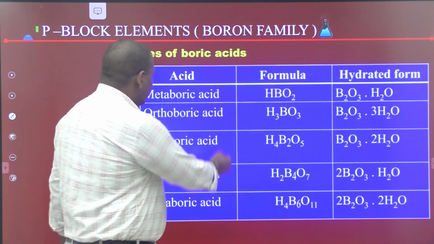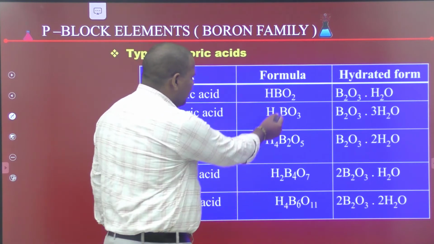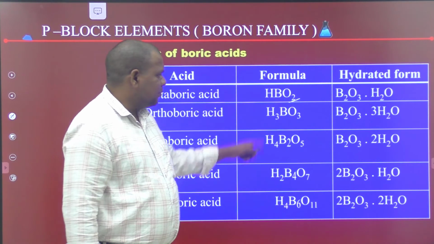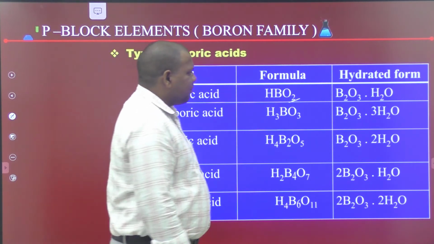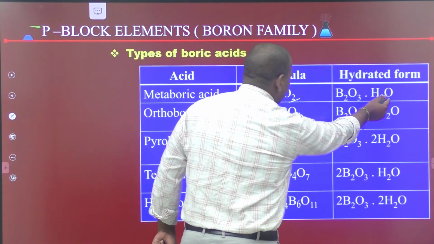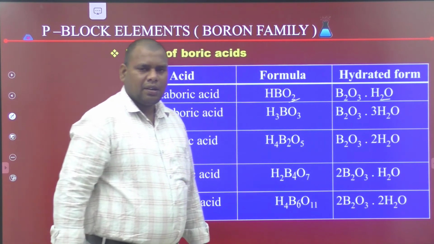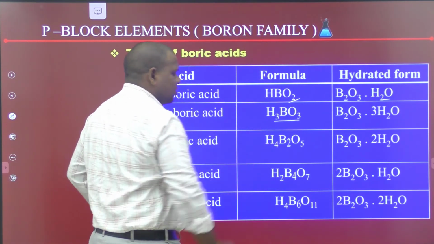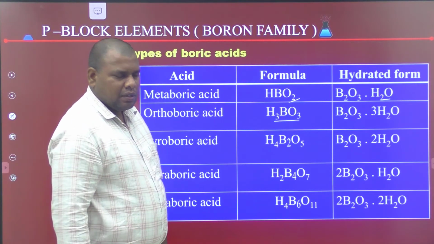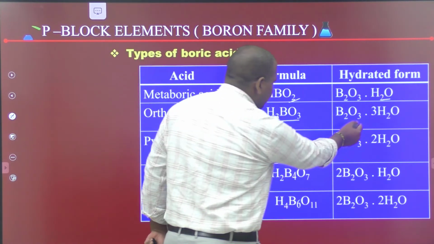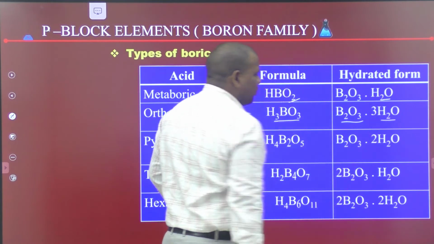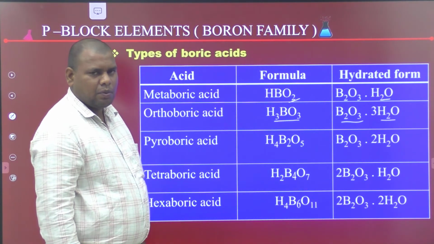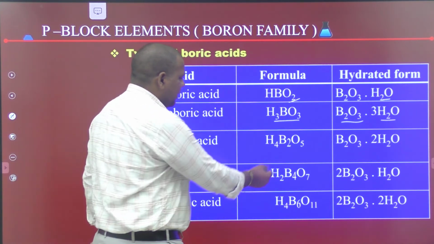The formula of metaboric acid is HBO2. The hydrated form is B2O3.H2O. The formula of orthoboric acid is H3BO3. The hydrated form is B2O3.3H2O.